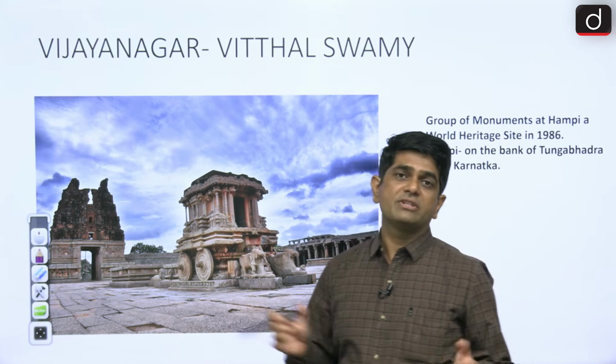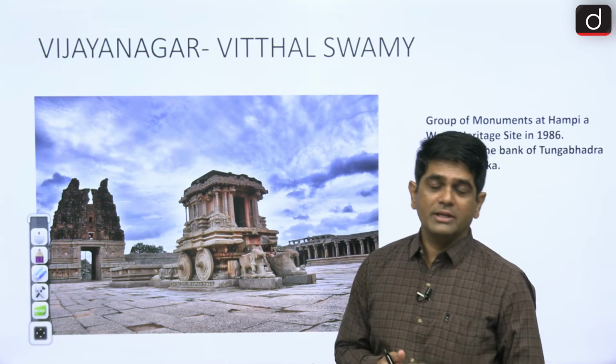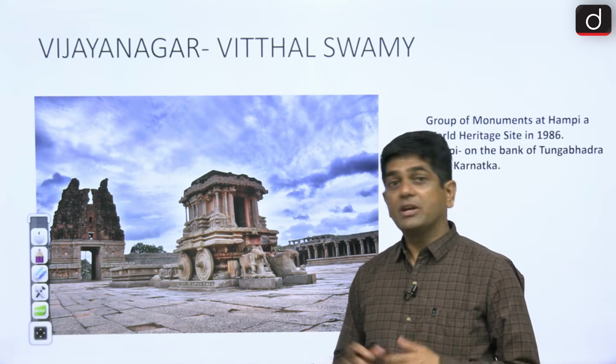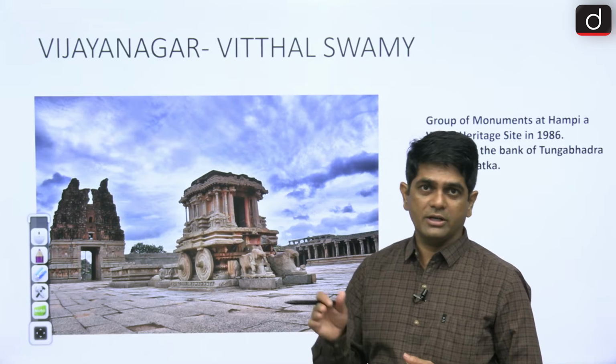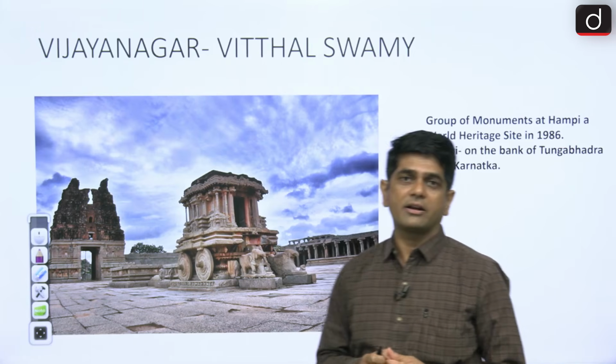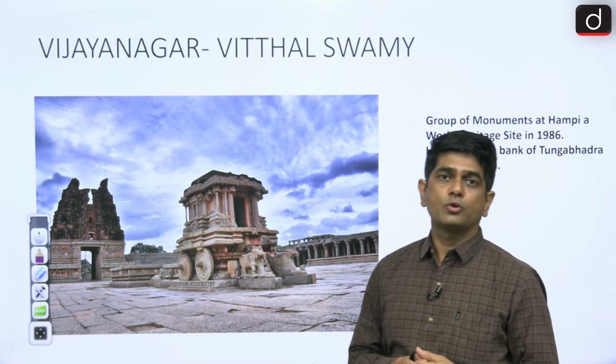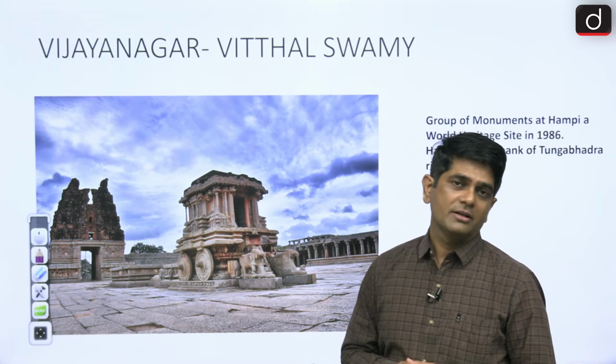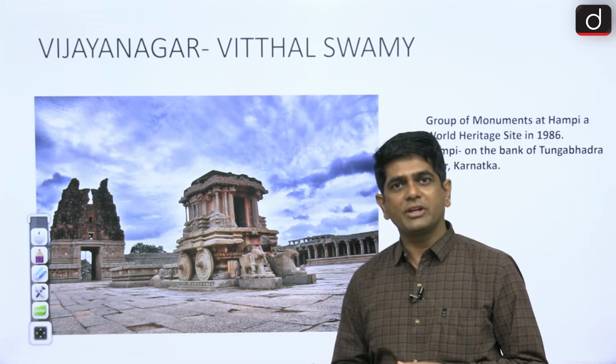They were art-loving people. They built magnificent temples, firstly at Vijayanagar near the river Tungabhadra in Karnataka, and then several temples not only in Karnataka but also in the Andhra region and the Tamil Nadu region as well.